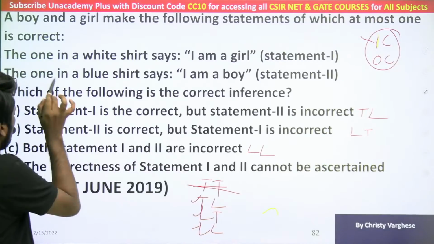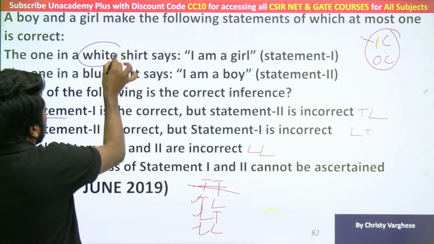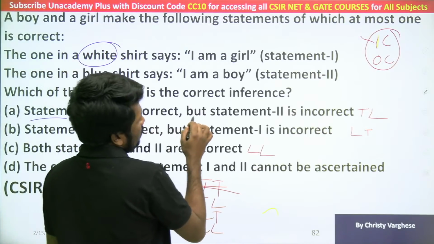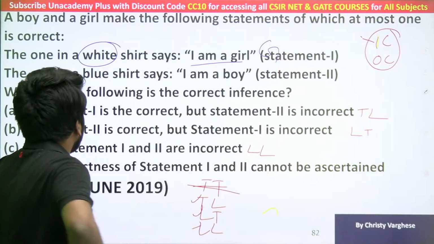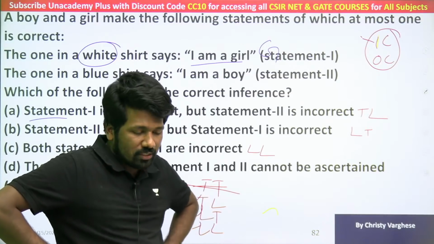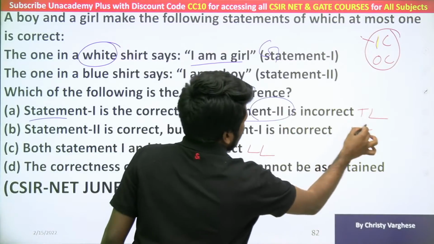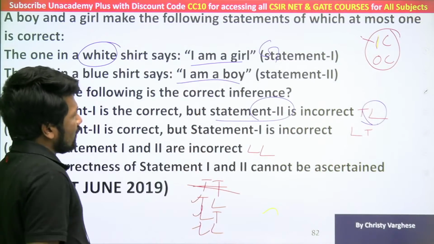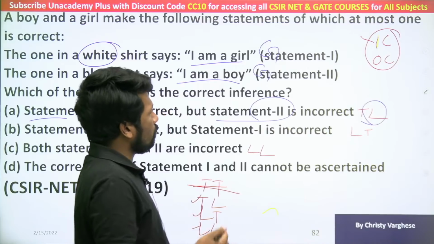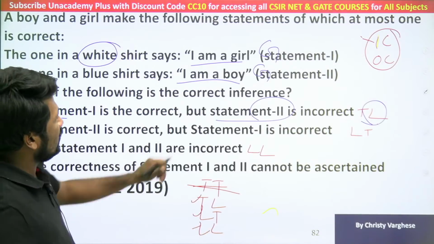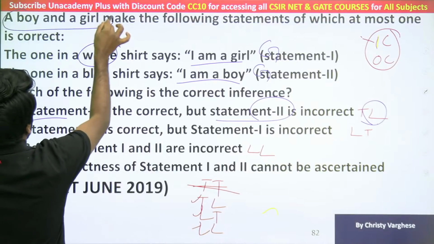Keep that much in your mind and then analyze each of the options. Option A, answer हो सकता है या नहीं? Let us check. Statement 1 correct, statement 2 incorrect. Statement 1 correct means ये white shirt person है ना, वो सही बोल रहा है, truth बोल रहा है. I am a girl is truth, मतलब वो एक girl होगा ना. White shirt वाला person एक girl होगा. Are you all understanding that? Now statement 2 is incorrect means statement 2 is a lie. I am a boy is a lie, मतलब वो boy नहीं है, वो girl है, मतलब वो भी girl है. तो problem क्या है? First one also is a girl, second one also is a girl, but that is contradicting our primary hypothesis.